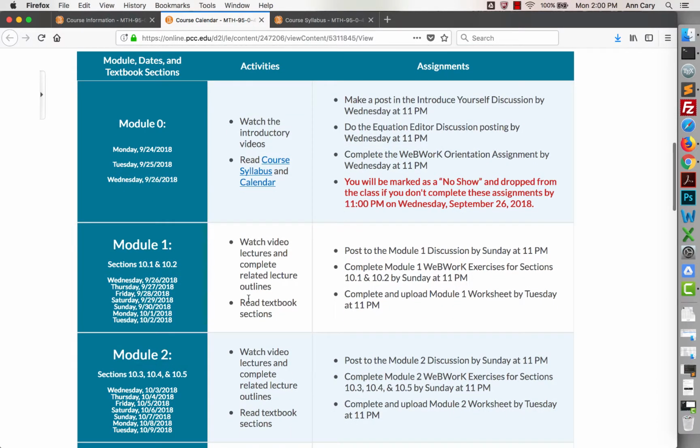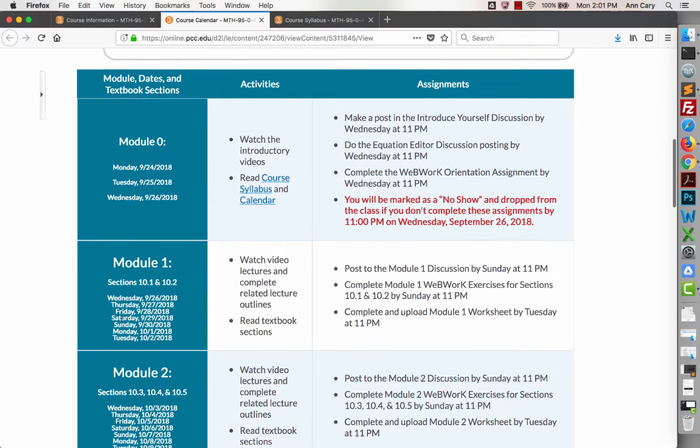So if we look at the first module, it's going to open on Wednesday. It's open now since this is the first week, but the next modules will always open officially on Wednesday without much of a lead on them. And then everything will close the following Tuesday. So on Sunday, this first Sunday, your web work assignment and your first discussion will be due. You should get feedback on those, you can ask any questions, and then the following Tuesday, your worksheet will be due. And I'll go through where to find each of those momentarily.